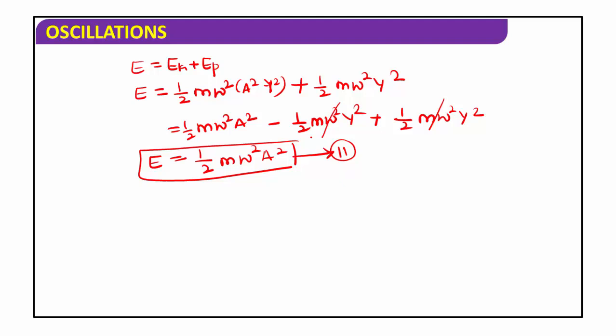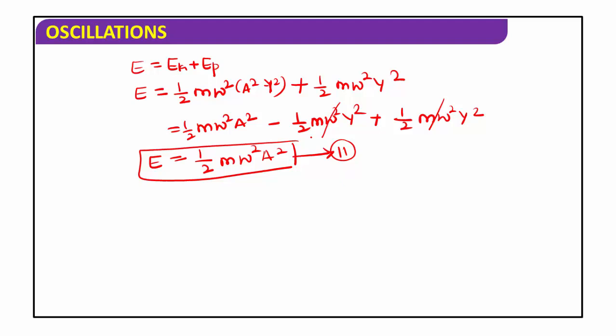This total energy does not depend on displacement and time. Therefore, the total energy remains constant at all positions and at all times. The sum of kinetic energy and potential energy is called total energy. This total energy remains constant at all positions and all times because it does not depend on the displacement and time.